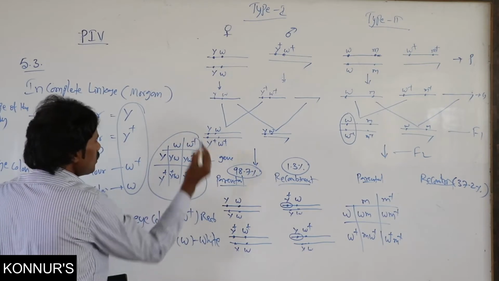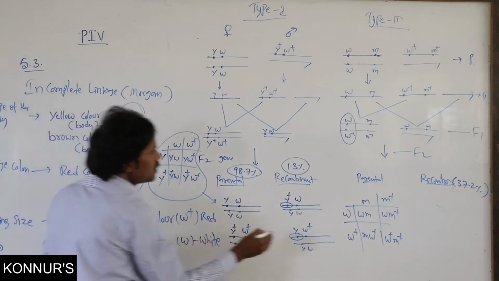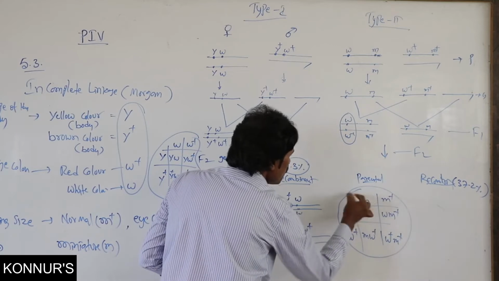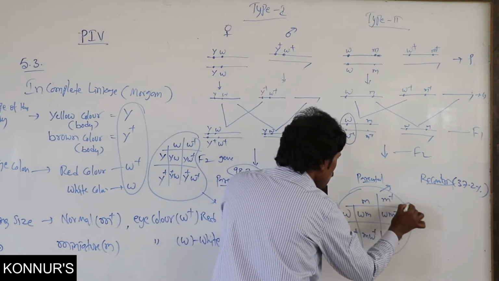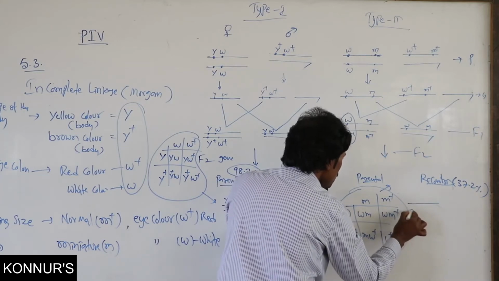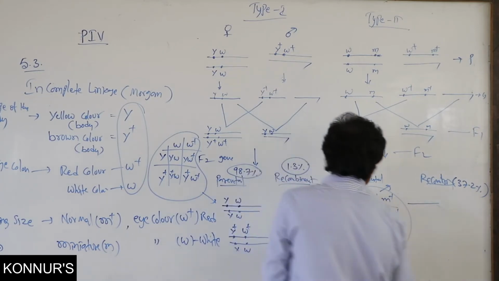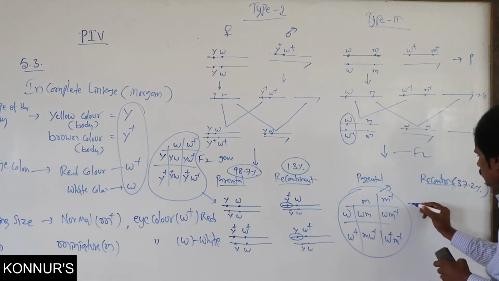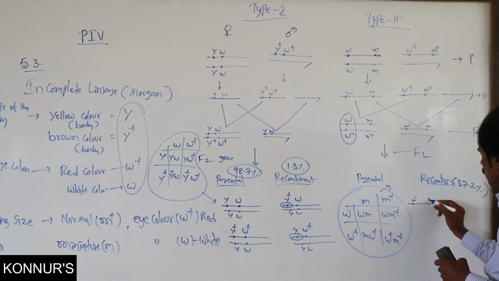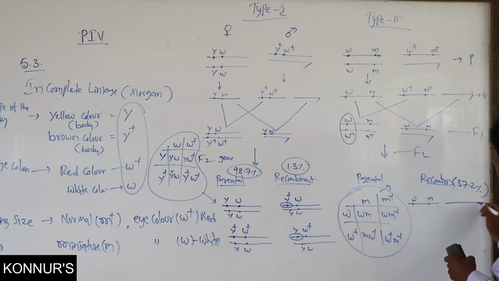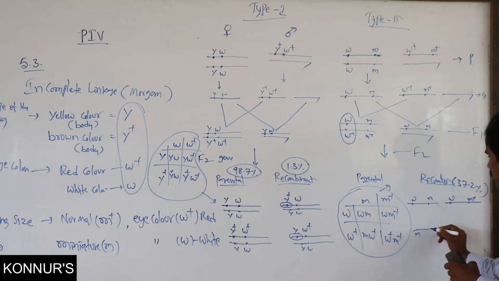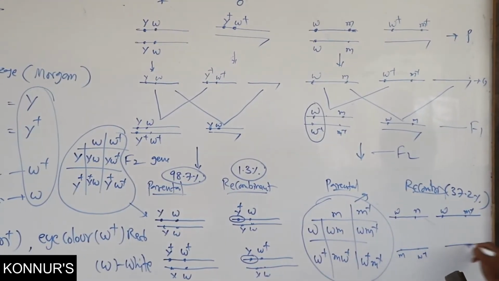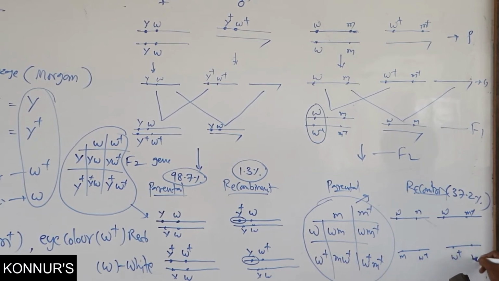Based on this possibility, in parental one can write any one. I have written here WM, then another WM plus, W plus, then W plus, M plus.